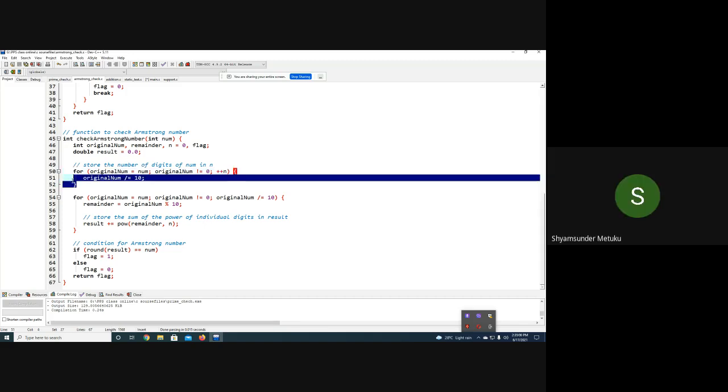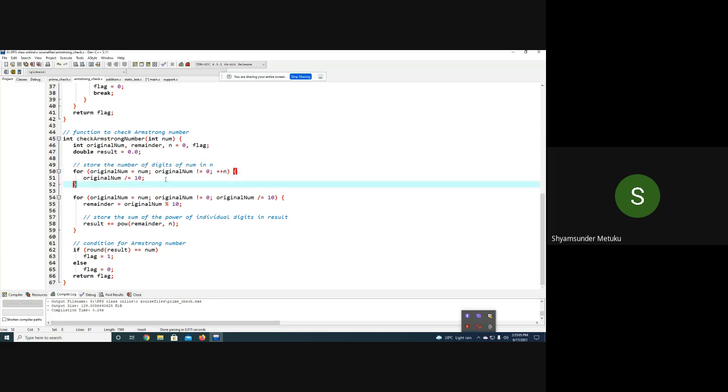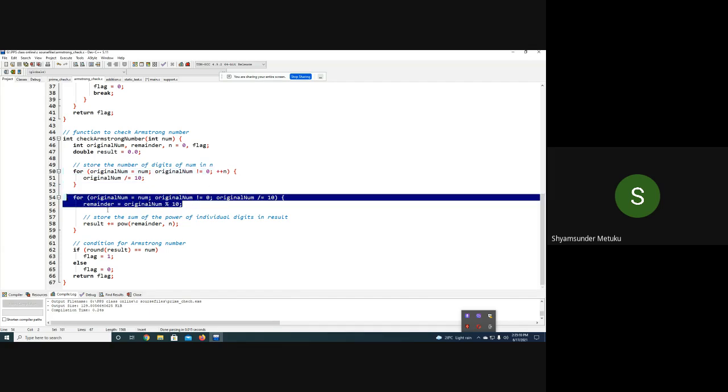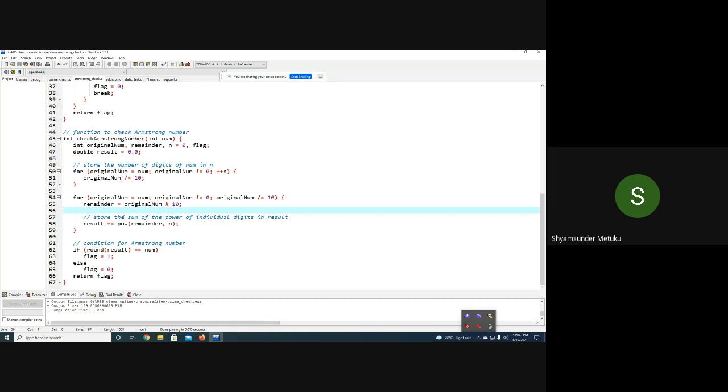So this for loop is verification of how many digits are there in the given number. 153 has 3 digits, so this n is going to be updated 3 times. Whereas this part is about each time the remainder is extracted. First time the remainder will be 3. Initially result is taken as 0, and it is a double because the predefined function power returns a double. Remember, okay? So I'm just trying 3 comma 3, which is 3 power 3, and that will be stored in the result.